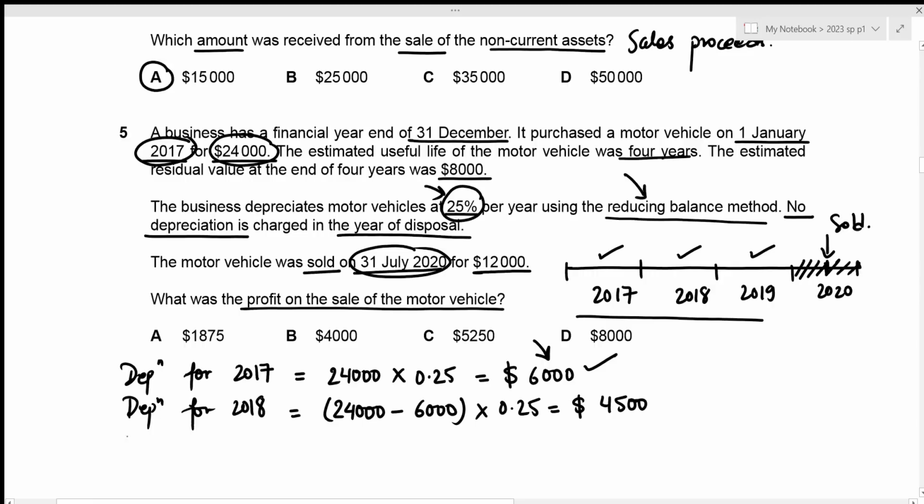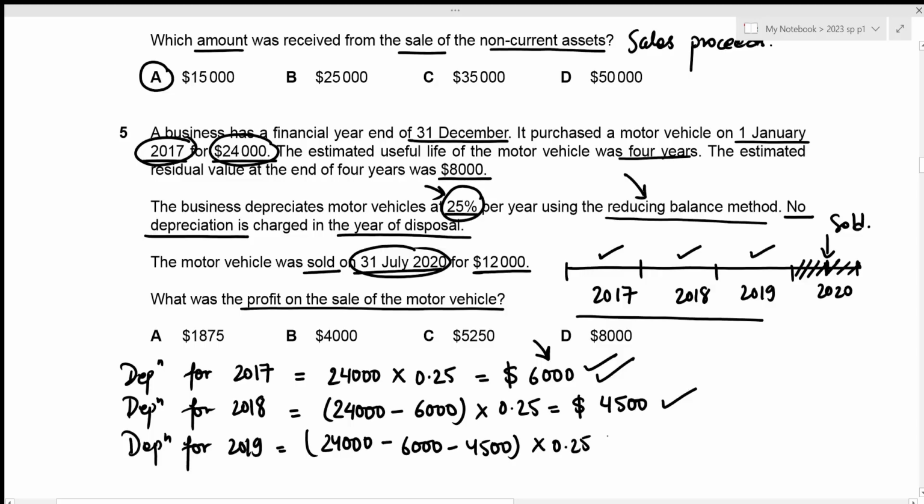Now we repeat the same process for the year 2019. We have our cost 24,000, and the previous years' depreciation is going to be 6,000 as well as 4,500. So that's minus 6,000 minus 4,500 times our rate of 0.25, which gives the depreciation charge for the year 2019 to be 3,375.